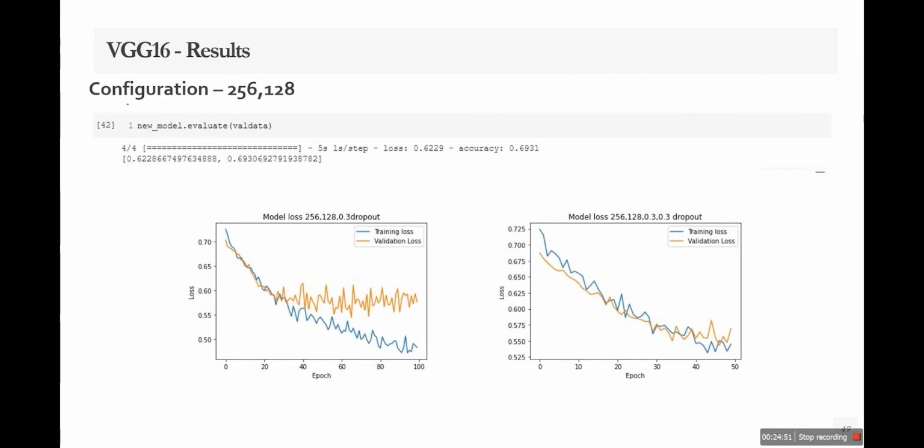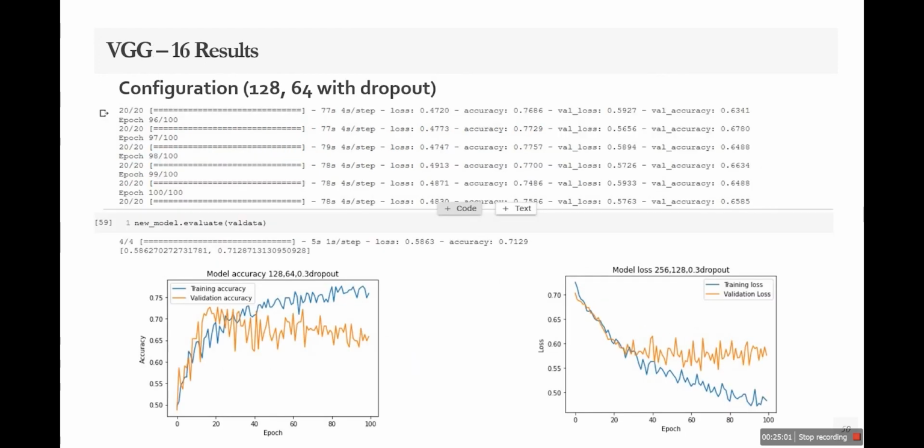So we put in our parameters again and see with 100 epochs. That was with 50 epochs, this is with 100 epochs. The accuracy is still the same. So then we again change our parameters, with 128 neurons, 64 neurons, and 0.3 dropout, 30% dropout.